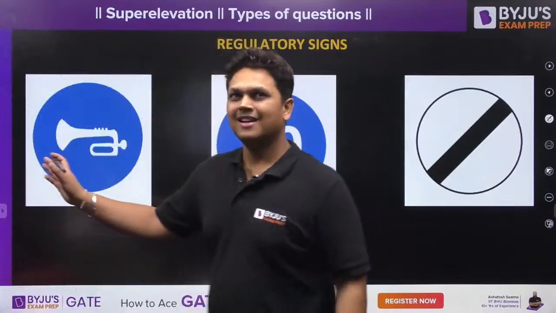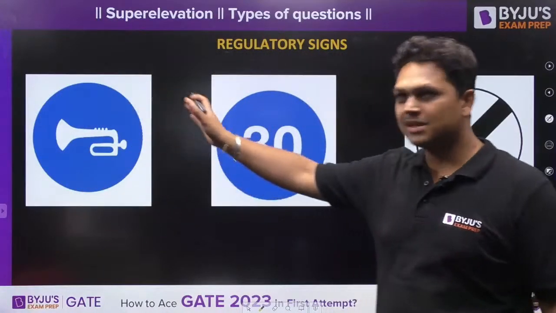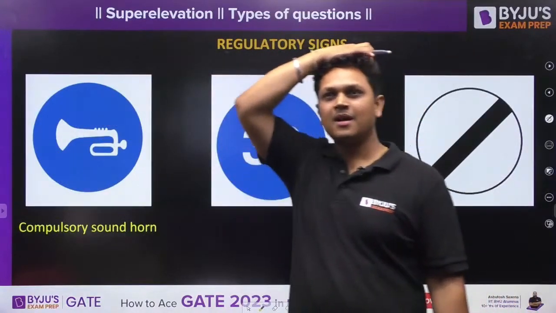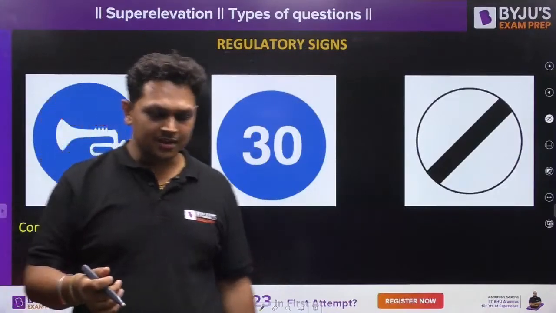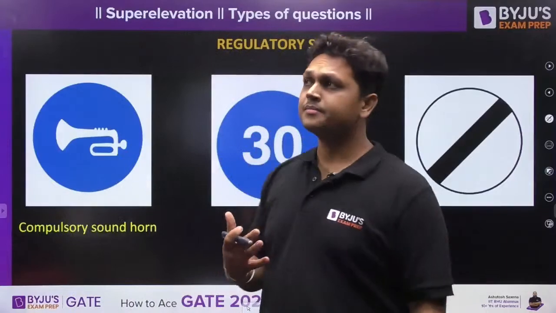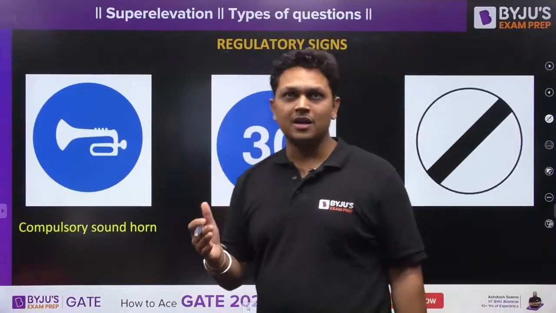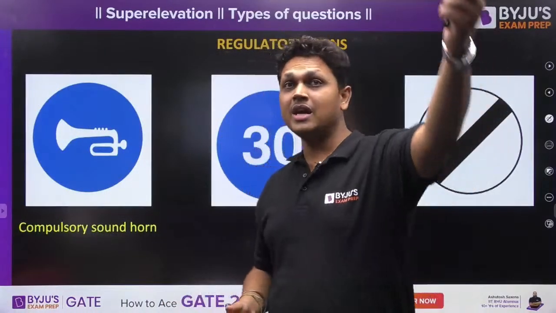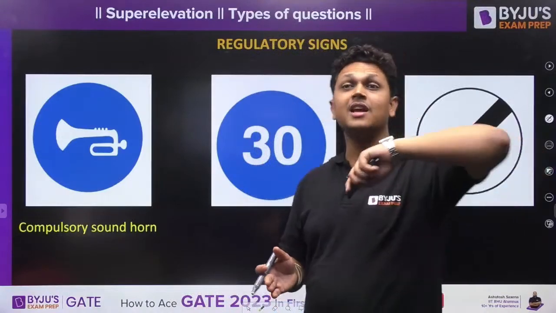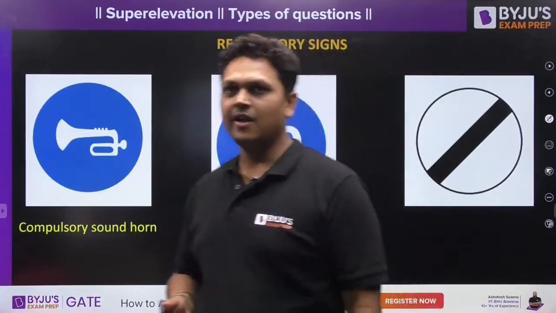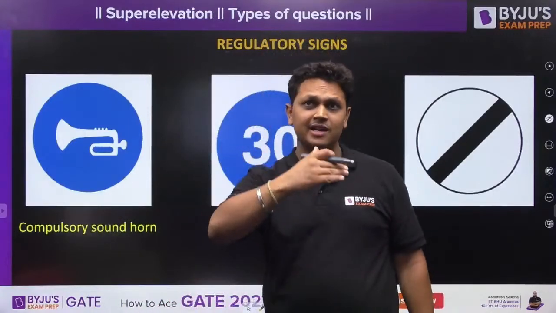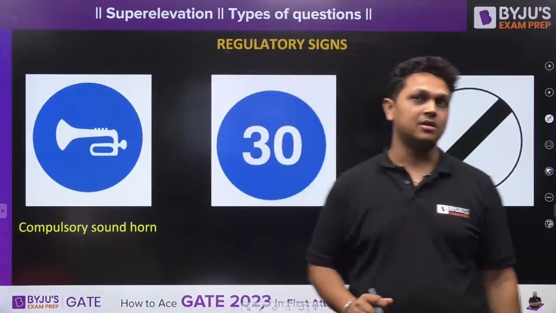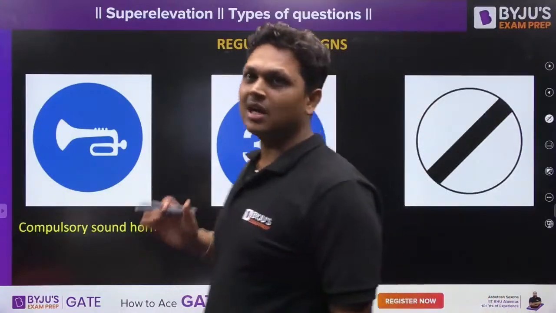What is this sign? And where do we use this? Obviously this sign means compulsory sound horn. Where do we use this sign? Tell me. This sign is used when you are taking a very sharp turn where visibility is not there, and you do not know what vehicle is coming from the opposite direction. You might have traveled on hilly terrains, and if so, you might have seen that when you are taking a turn on a hilly terrain, you do not know what vehicle is coming from the opposite direction. In those cases, you will find compulsory sound horn.